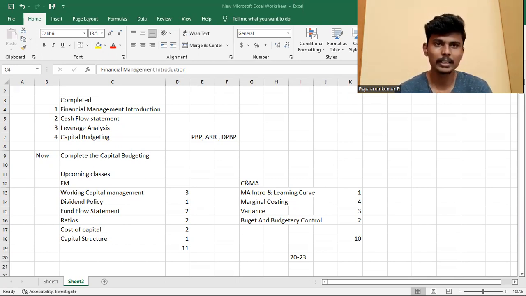Marginal costing, I take 4 classes. It will be the most important topic in both cost accounting and cost and management accounting. For both paper number 8 and paper number 10, it will be useful for you in 3 topics: variance, budgeting and budgetary control. These 3 topics will be around 9 classes, and they will be used in both subjects, so it will benefit both.